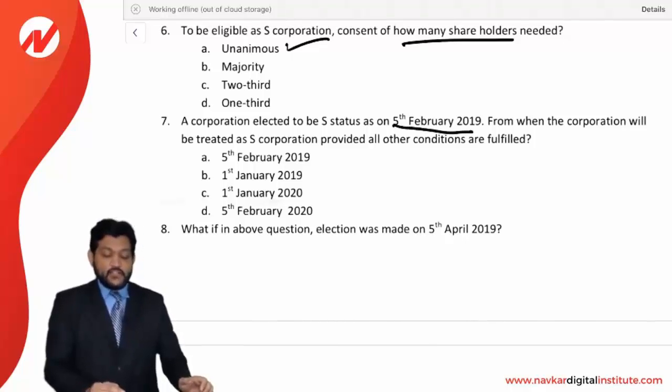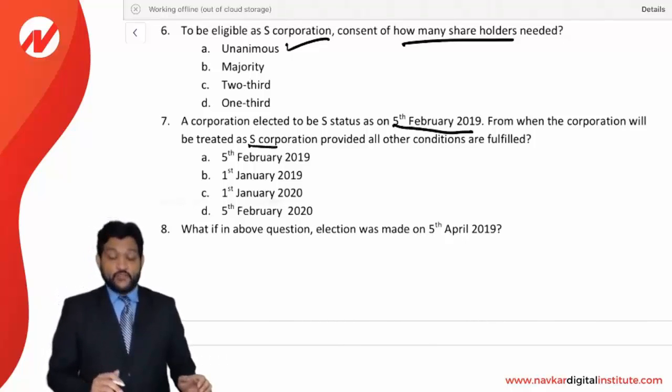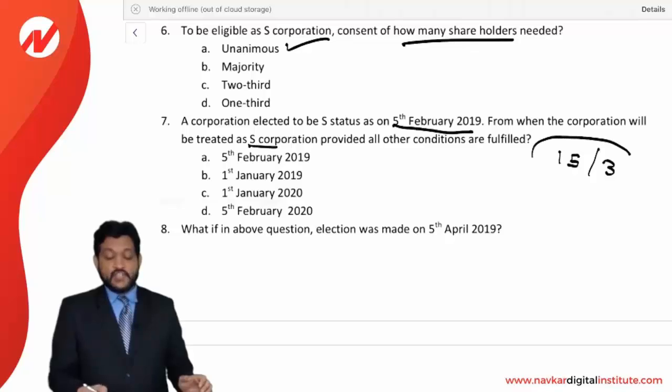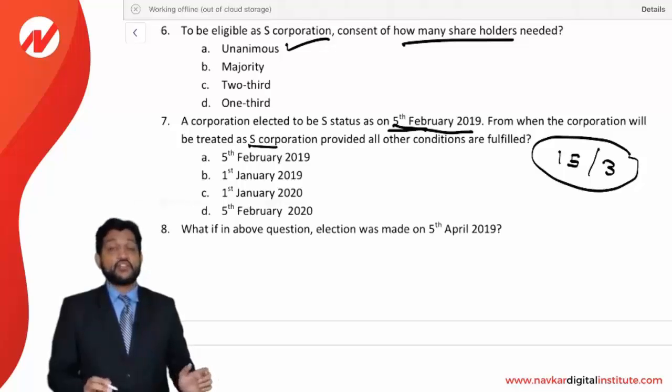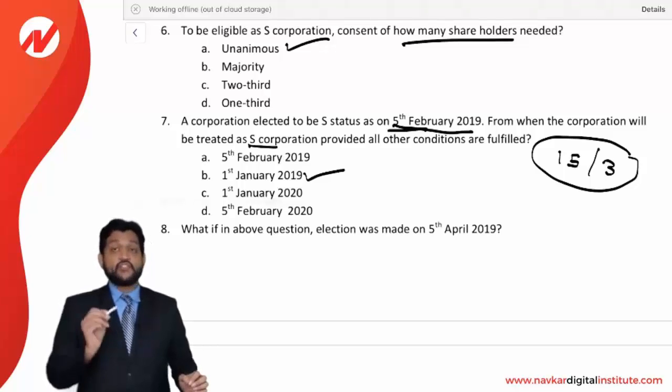A corporation elected to be S status on 5th February 2019. From when will the corporation be treated as a S corporation, provided all the other conditions are fulfilled? Remember, 15th of the third month, that is 15th March. Up to 15th March your consent should be received, and the consent has been received on 5th February. So for 2019 you will be considered as a S corporation, starting from 1st January 2019. If your consent is received by 15th March, then from 1st January itself your status will be S status.